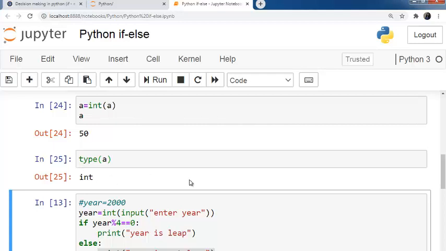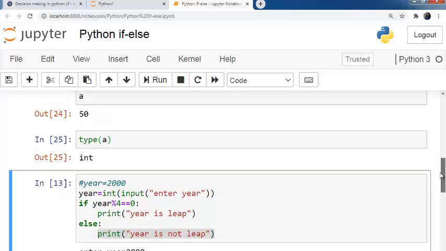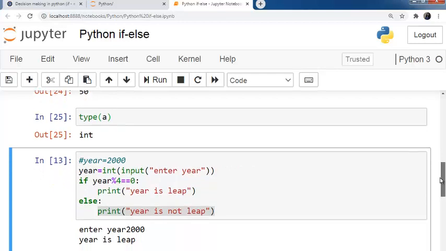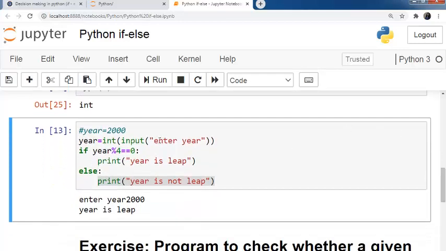Okay, so now you know how to take the user input in Python. Now we will write an if else statement taking a user input. Let's see an example. We are taking a user input, enter a year, and passing it through the integer function. So it will convert to an integer, and then we are checking whether the year is a leap year or not.